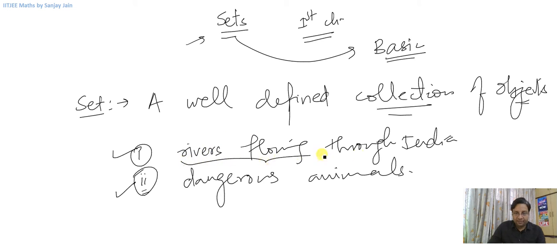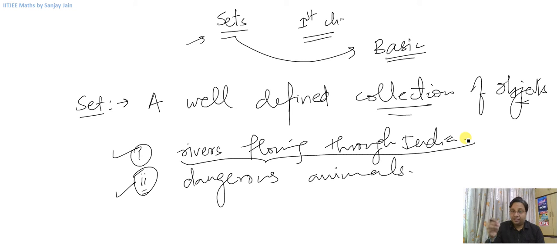When I say rivers flowing through India, if you have basic knowledge of geography of India, you will know which are the rivers that flow through India. Otherwise you can check it from various sources. If I ask you whether Ganga belongs to the rivers flowing through India, you will say yes, because Ganga flows through India.